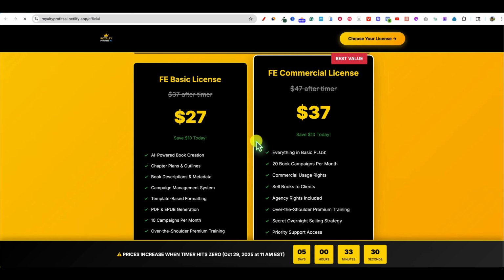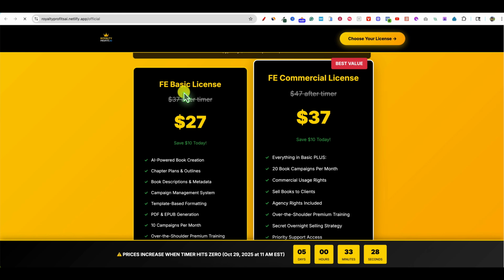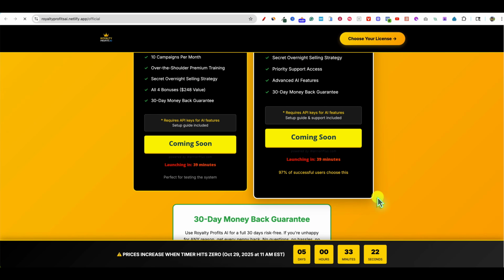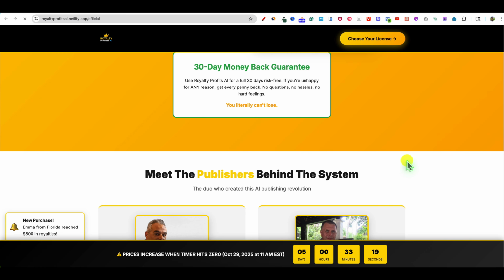So we can come down over here, and there is a front end basic license. It's $27. And then the commercial license is $37. And then they have a 30-day money back guarantee as well.